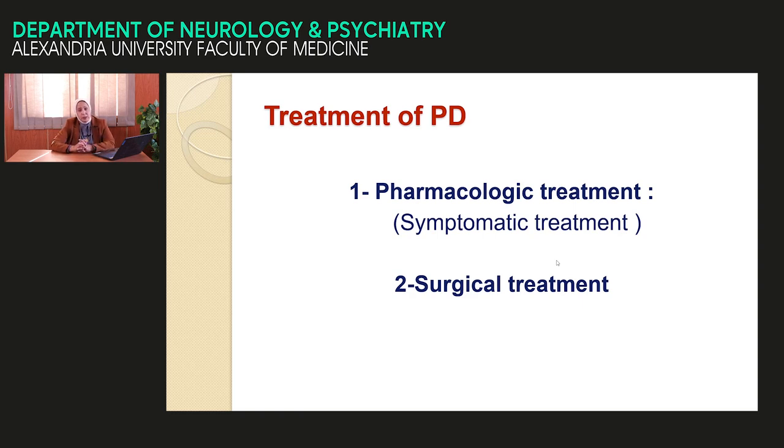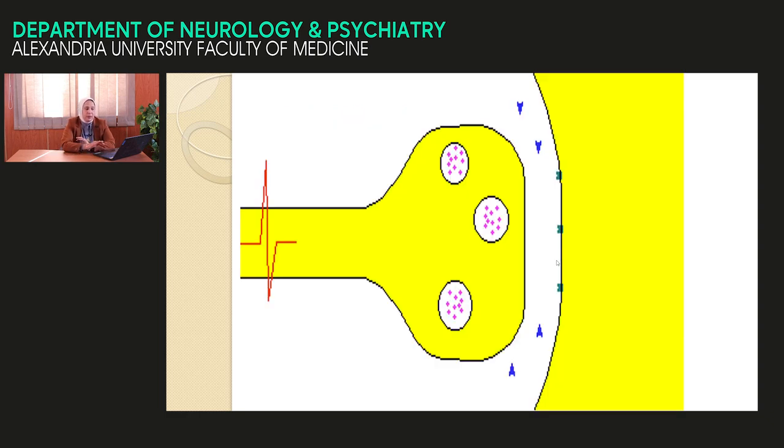In Parkinson's disease, how to treat? We put a guideline for treatment. First, treatment is symptomatic, not curative, because it is neurodegenerative. With time, the condition will progress. Second, treatment is for life. Treatment is divided into medical treatment and surgical treatment. Try to think, what are the lines of treatment?